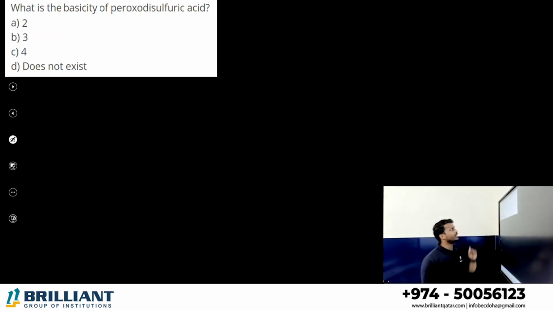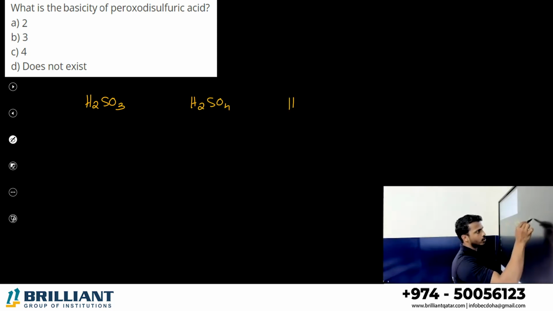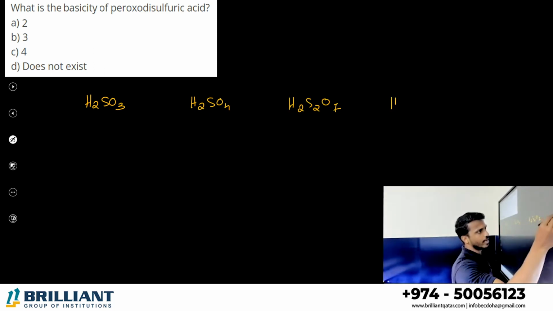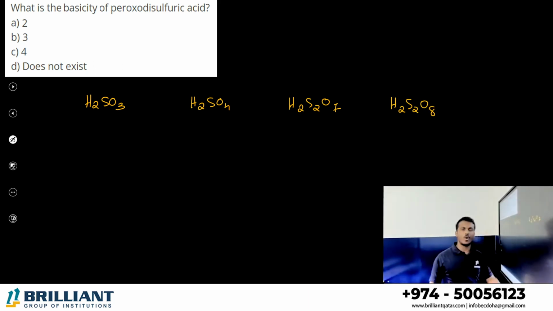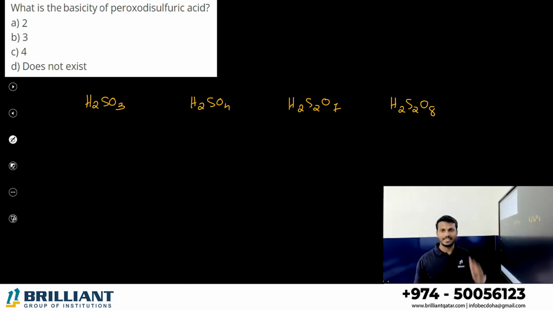Now, what is the basicity of peroxodisulfuric acid? You may study the oxoacids of sulfur. What are the oxoacids of sulfur? H2SO3, H2SO4, H2S2O7 and H2S2O8. Yes or no? These are the oxoacids of sulfur. H2SO3 is called sulfurous acid. H2SO4 is called sulfuric acid. H2S2O7 is called pyrosulfuric acid or oleum. H2S2O8 is called peroxodisulfuric acid.